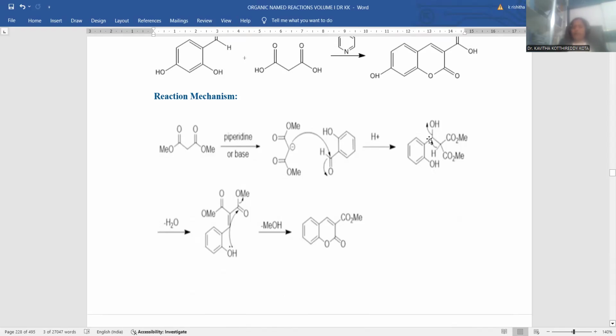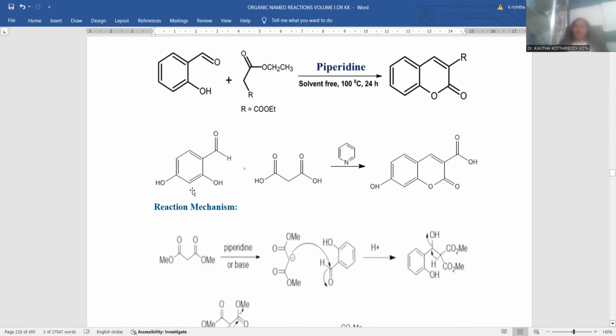After getting this bond, I immediately remove a water molecule from this molecule. Whenever water is removed, a double bond is established. After that, cyclization is needed. The oxygen with its lone pair cyclizes onto the ketonic carbon atom. Ultimately methoxy departs, and the bonding between these two gives the 6-membered ring system. The ester functionality at position 3 remains as such. This is the way the coumarin nucleus originates by the Knoevenagel condensation process.